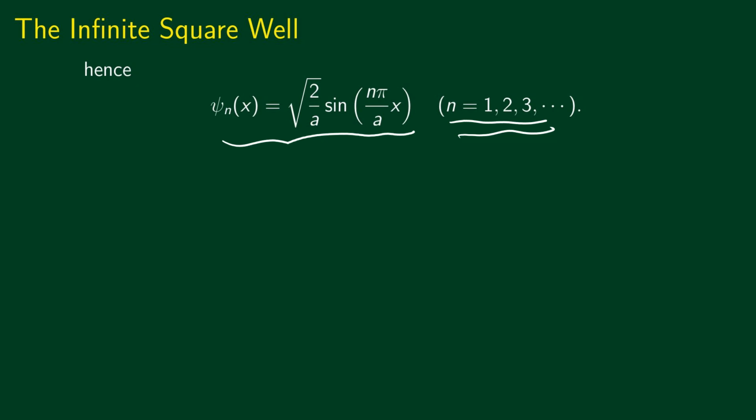etc. As we said, if n equal to 0, then the wave function is 0 everywhere, which means that there is no solution corresponding to n equal to 0. That's the reason why we take only n equal to 1, 2, 3, etc. Now, these are energy eigenfunctions and these are solutions only to the time-independent Schrodinger equation.